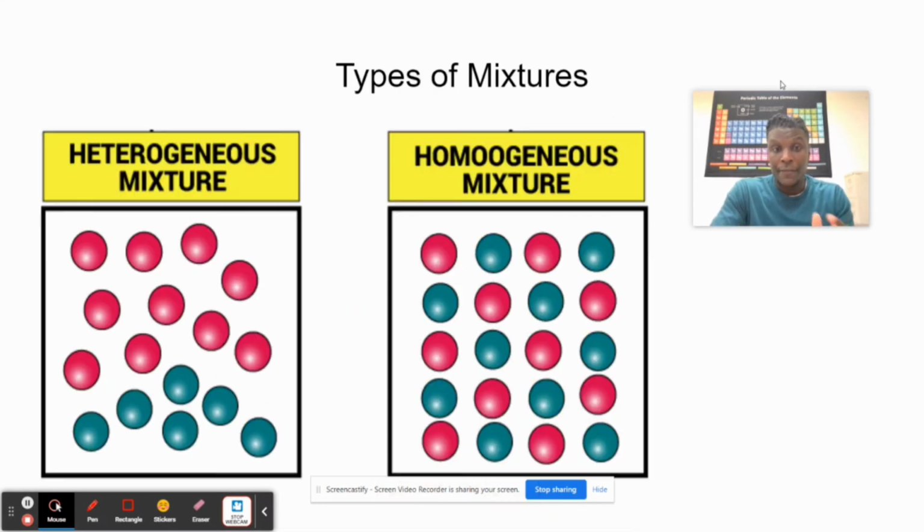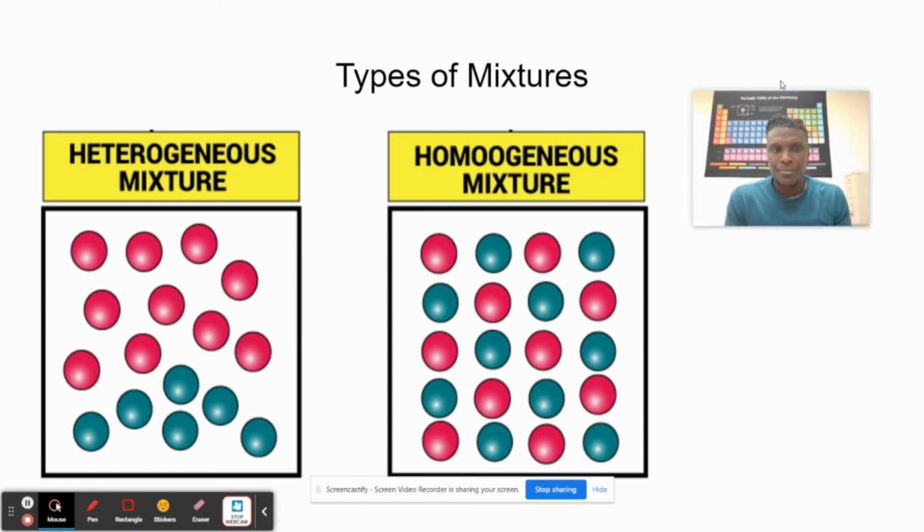Wonderful. We have two different types of mixtures. We need to remember these because I saw where two of these came on the EOG in 2019. We have heterogeneous mixtures and we have homogeneous mixtures. Heterogeneous mixtures, as you can see in the picture, are not uniform, while homogeneous mixtures are uniform, right? You see they have a pattern. That's homogeneous. Heterogeneous, they do not have a pattern.